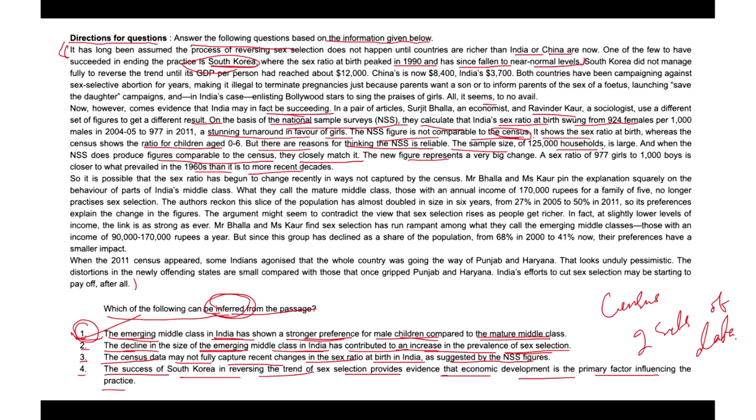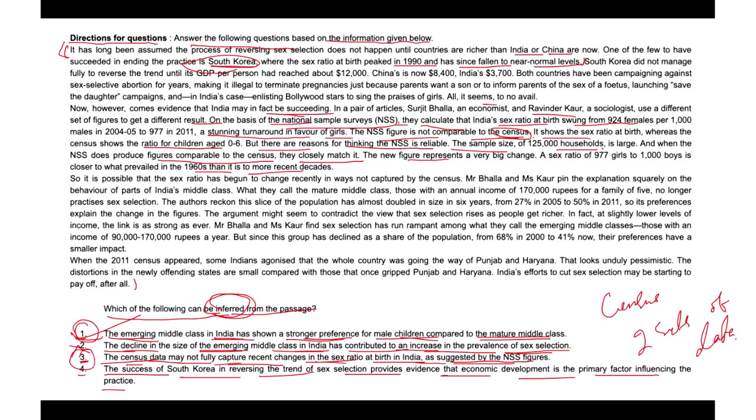Now look at the third one. The third option stated the census data may not fully capture recent changes in the sex ratio at birth in India as suggested by the NSS figures. So you would find that no such suggestion is mentioned. Hence the choice is irrelevant.